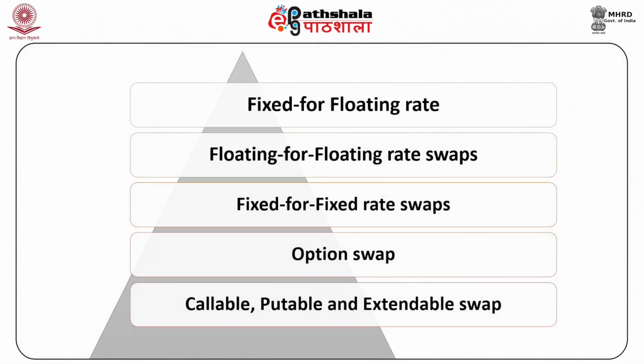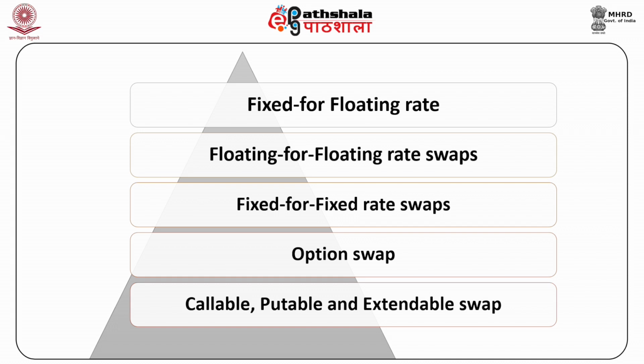Variants of interest rate swaps. The first one is fixed for floating rate swaps. It is also known as plain vanilla swap. It involves fixed for floating or floating for fixed exchange of interest rates in the same currency. In case of fixed rate, there is no interest payment but repayment is made at maturity.